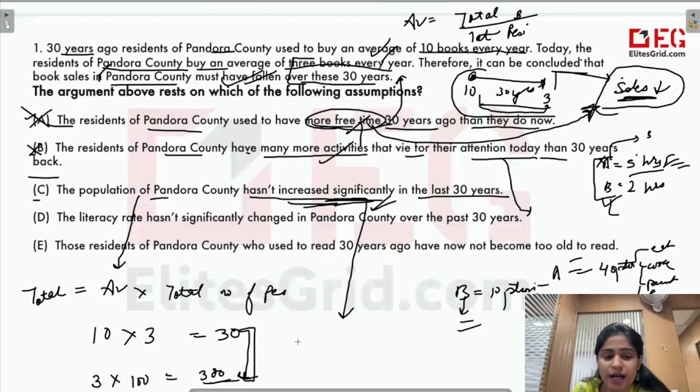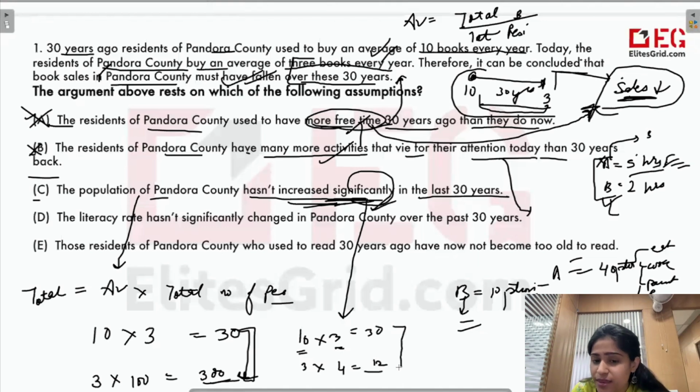But let us take another case where I'm increasing the population, but not significantly. Earlier, the average was 10 and the total number was 3. Now let's say the average has become 3 and population has increased marginally but it has become only 4. So now it is 12. Now again, the sales is lesser than before. So conclusion is valid. Now what I mean to say is, when you have to decide which is the assumption, look for one thing, that if that assumption doesn't exist, then your conclusion will become invalid.